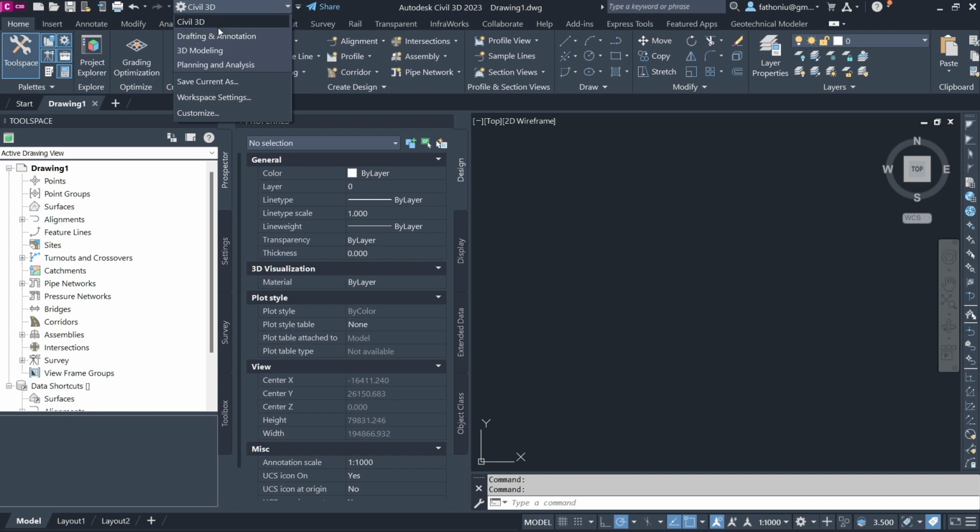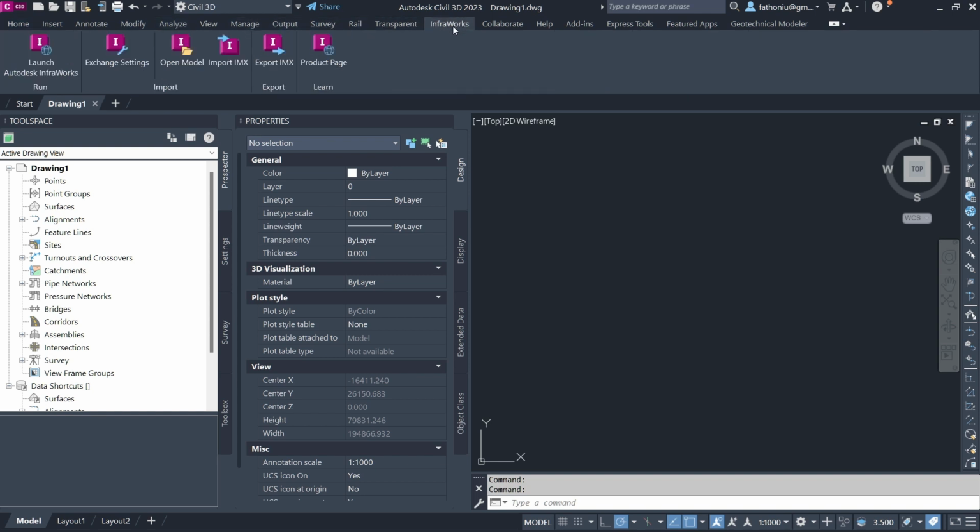We can change to drafting, 3D modeling, planning and analysis, or Civil 3D. We work in Civil 3D, and here we have a ribbon that has all the required tools to modify, analyze, and manage. We also have the InfraWorks tab here.